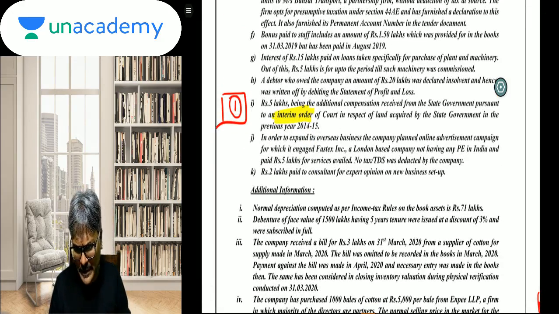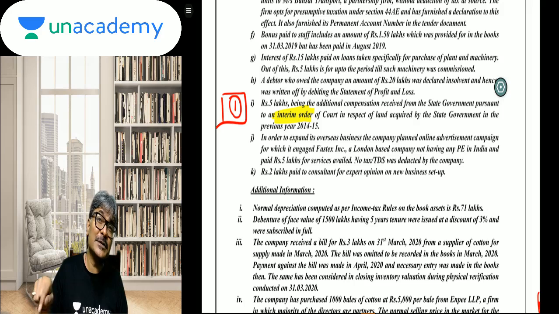Rupees 2 lakhs paid to the consultant for expert opinion on a new business setup. New business, students. This expenditure you will get deduction only from the new business. Now, in this context, this expenditure from this manufacturing business cannot be allowed, and hence will have to be added back.